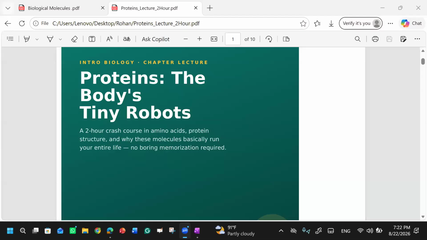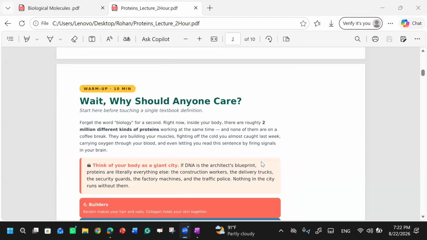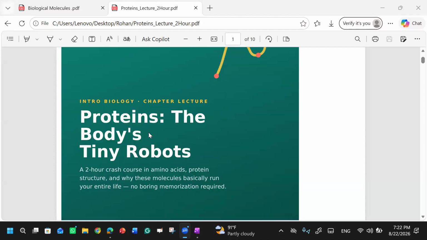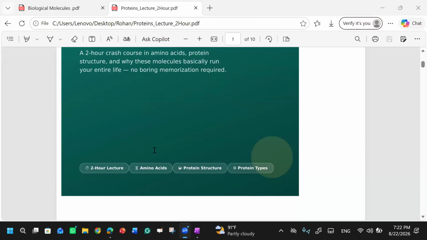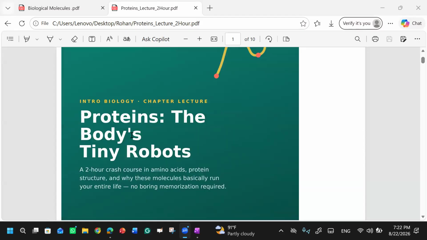Okay, now, the proteins. Can you see this? Yes, I can see it. The proteins are considered the tiny robots of our body, right? Now my question to you is, why do we say they are considered tiny robots? Can you think about their functions? What are their different functions?